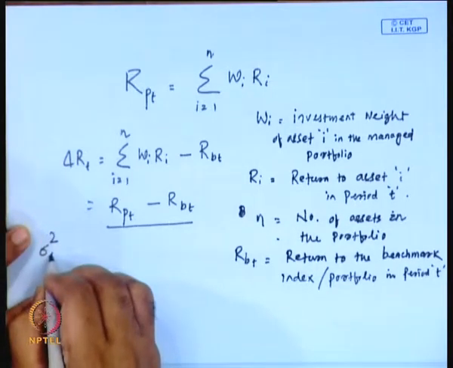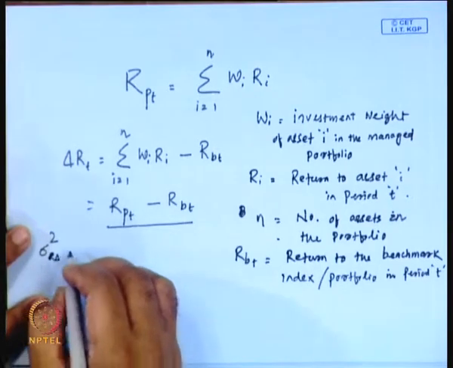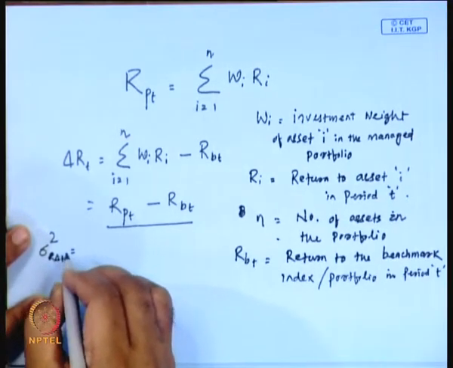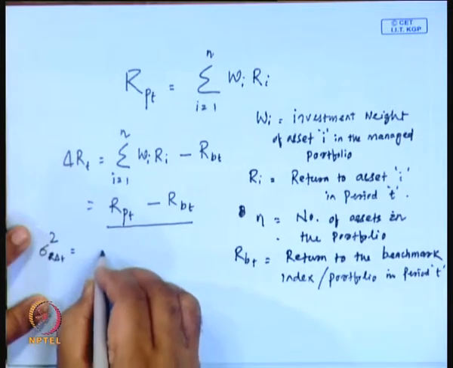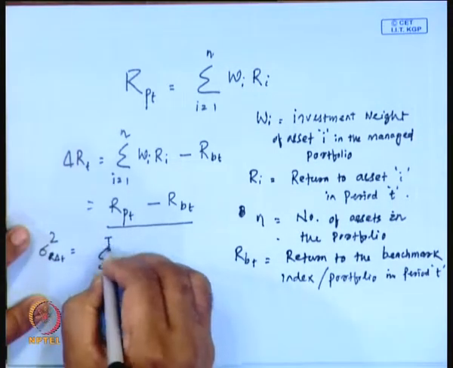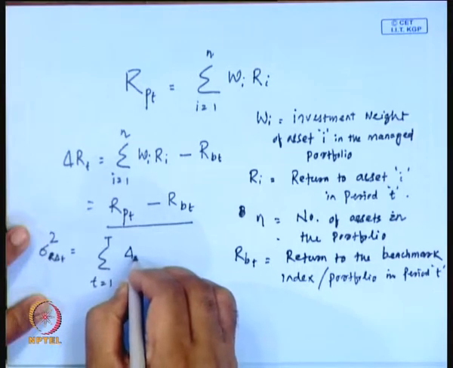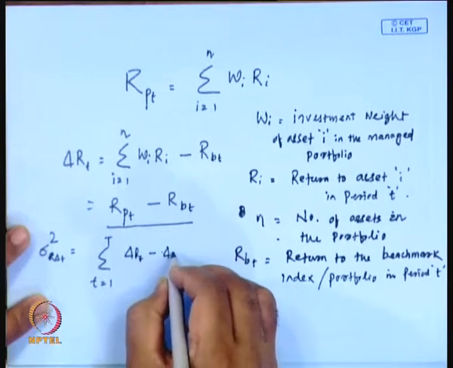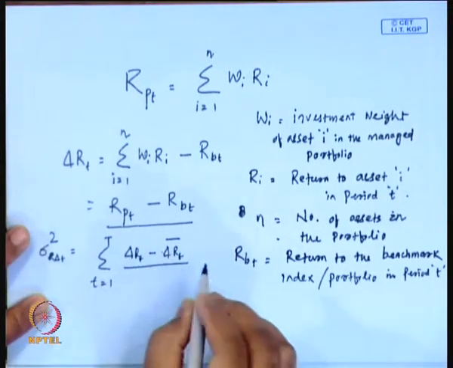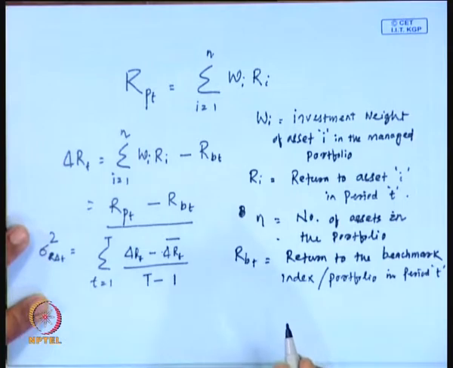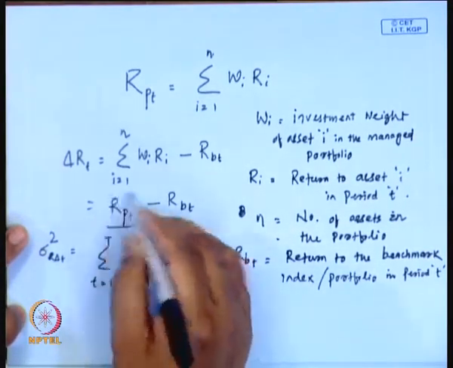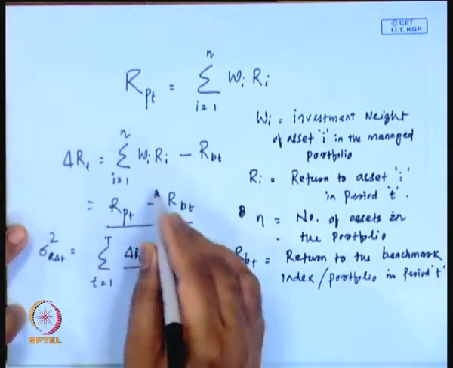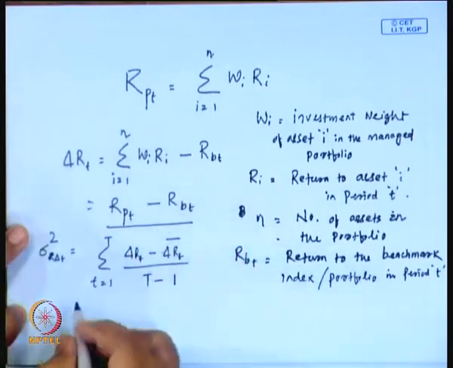The variance of delta RT is the summation for T equal to 1 to T of delta RT minus delta RT bar, squared, divided by T minus 1. This is the variance of the deviation between the return of your portfolio and the tracked portfolio.